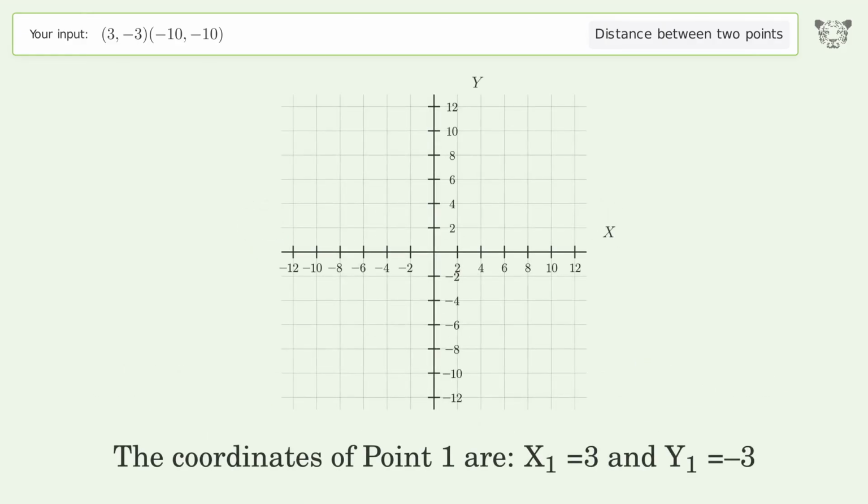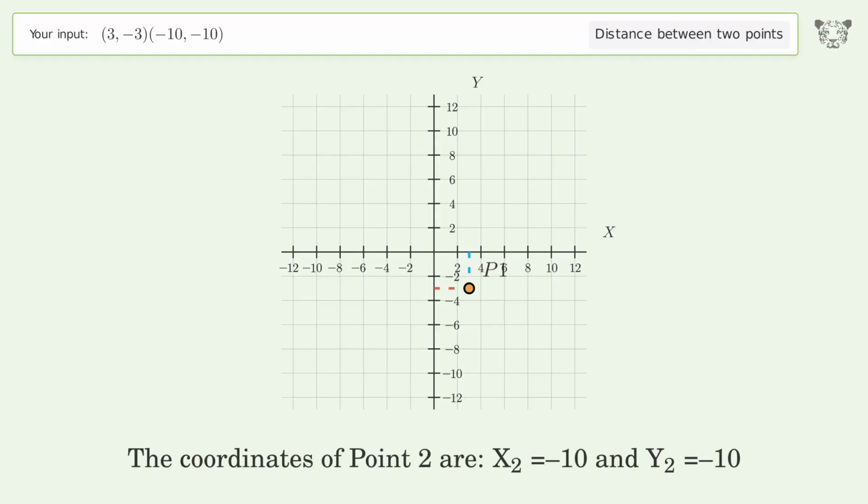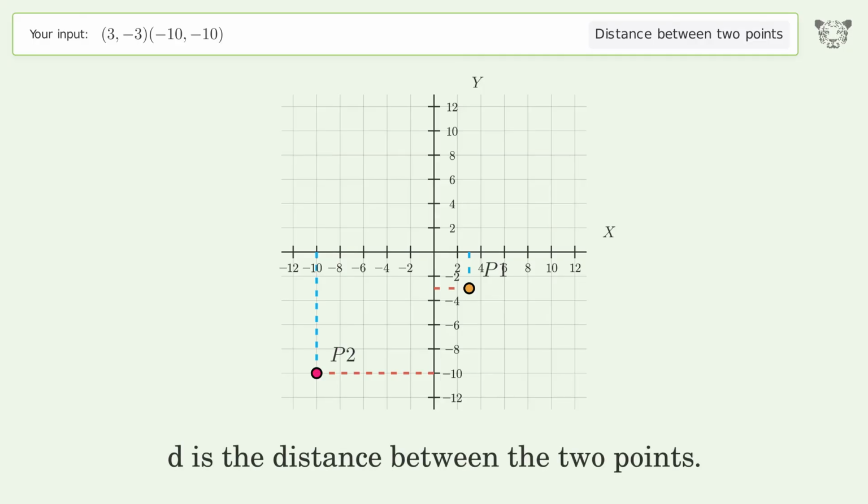The coordinates of point 1 are x1 equals 3 and y1 equals -3. The coordinates of point 2 are x2 equals -10 and y2 equals -10. D is the distance between the 2 points.